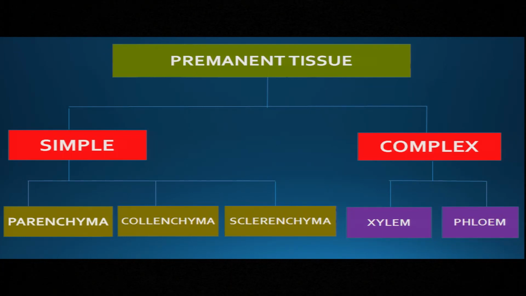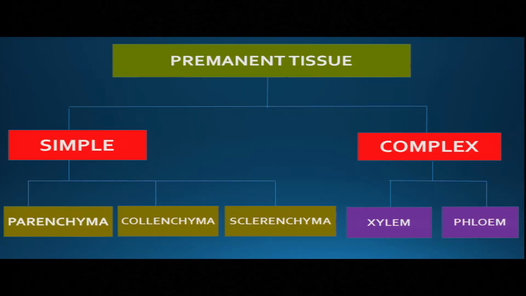What is the meaning of simple and complex? Now let us find out. You know that the cells combine together to form the tissue. But if the cells are of similar type, it's called simple tissue. And if the cells are of different types, but the origin is same, remember the origin is same, then it's called complex permanent tissue.